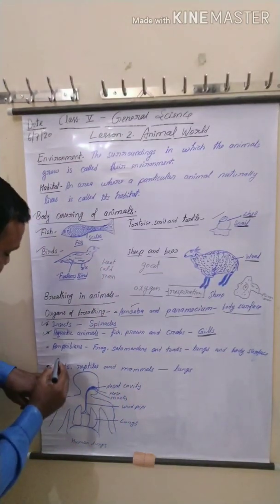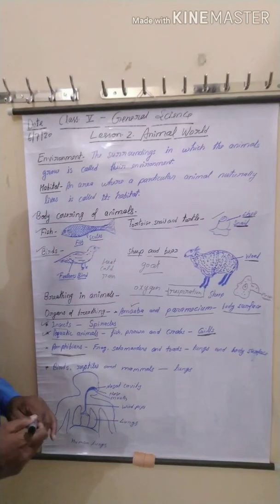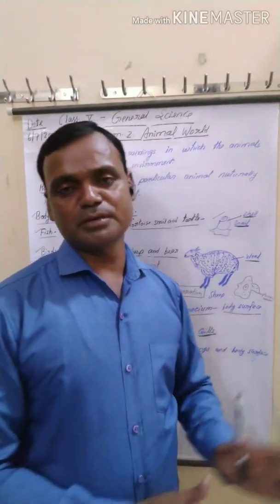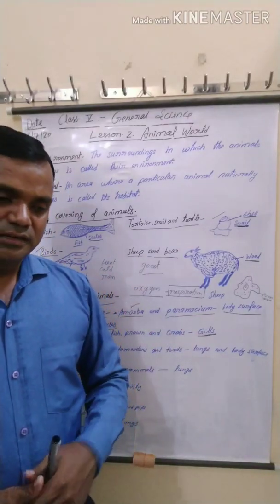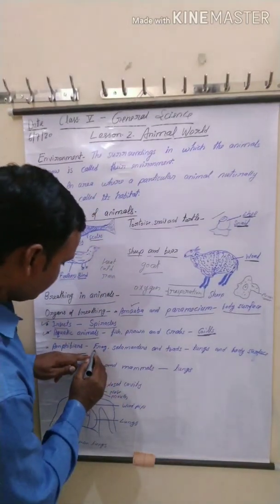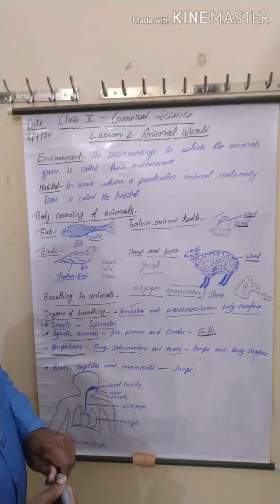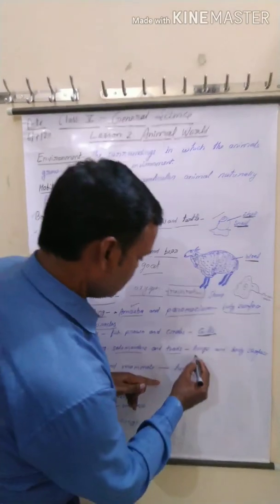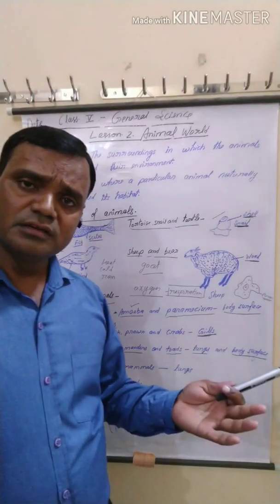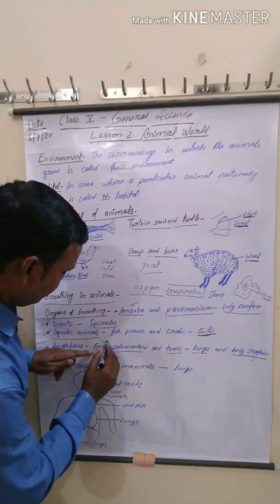Now next, amphibians. Amphibians means those that live in two types of habitats, in water as well as on land surface. Examples: frog, salamander, and toads. These animals breathe through lungs and body surface. And you have the question, how, sir? Yes, I take the example of frog.